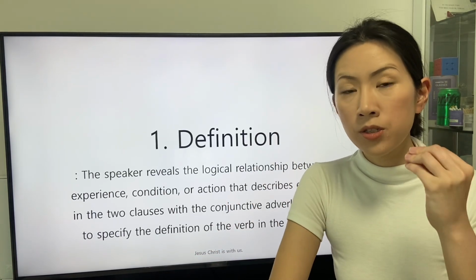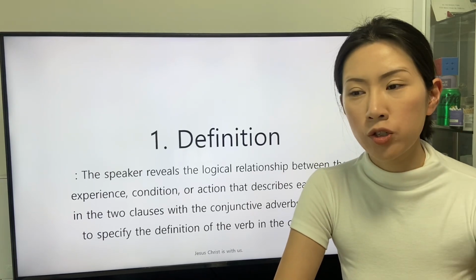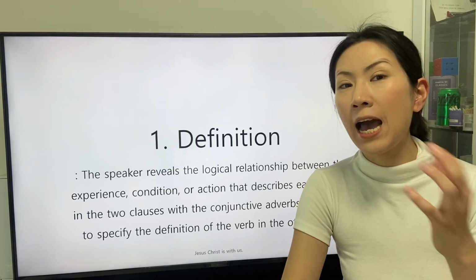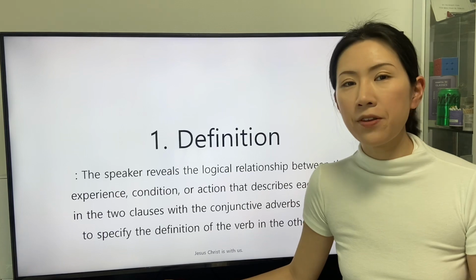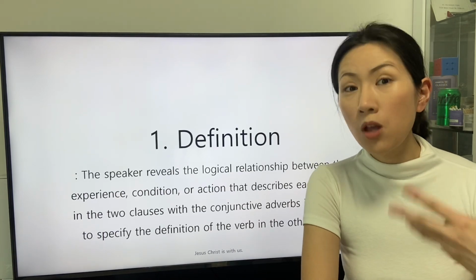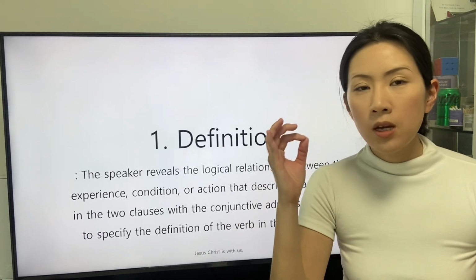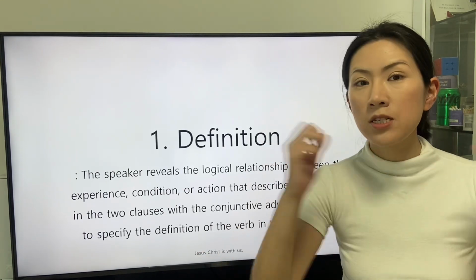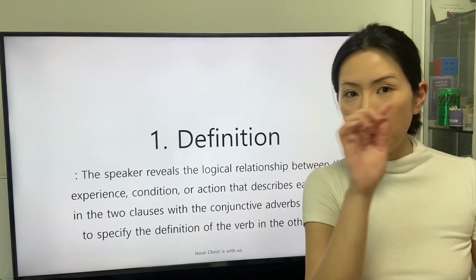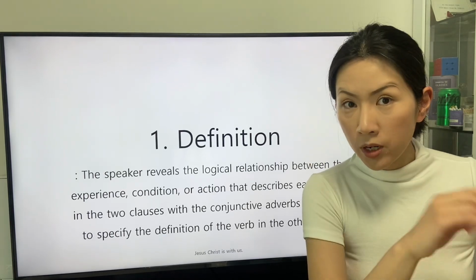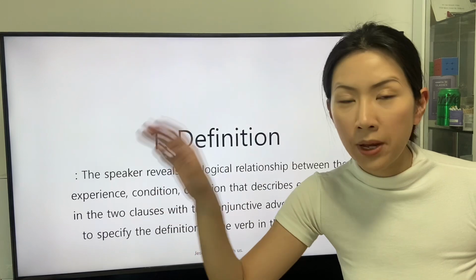As the trait of an adverb is applied to specify the definition of the other description, the conjunctive adverbs are also applied to specify the description. Especially the conjunctive adverb is applied to link the subordinate clause to the main clause. The conjunctive adverb in the subordinate clause specifies the definition of the verb in the main clause.